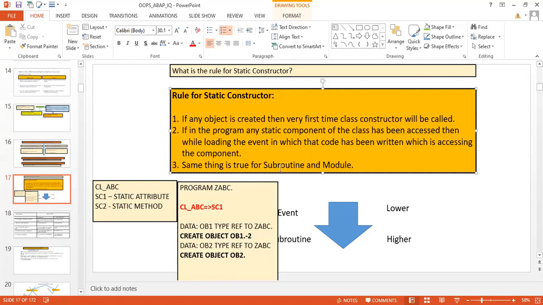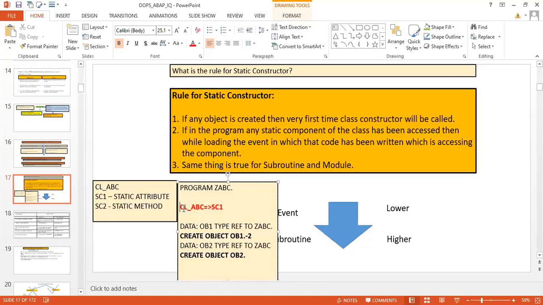Event. Suppose this statement you have written inside the initialization event. As soon as your program is going to be loaded, at that point of time itself, before accessing the statement itself, your class constructor will be hit. Very important. You will see that your control has not come over here yet.